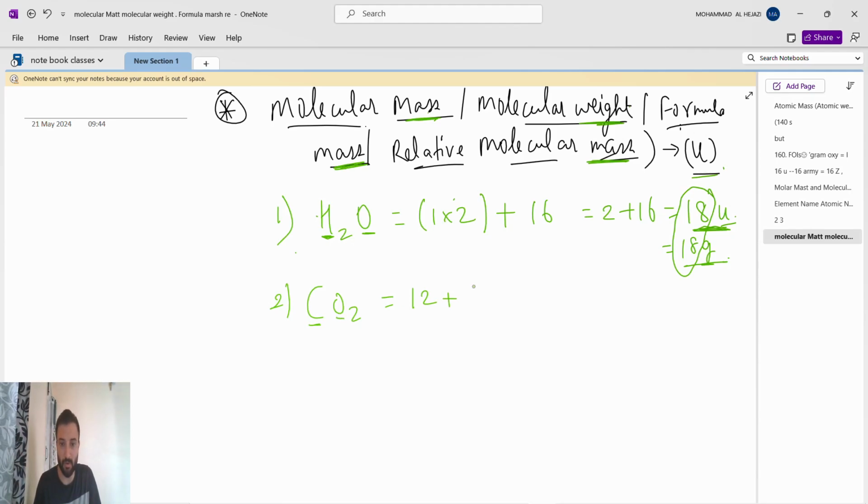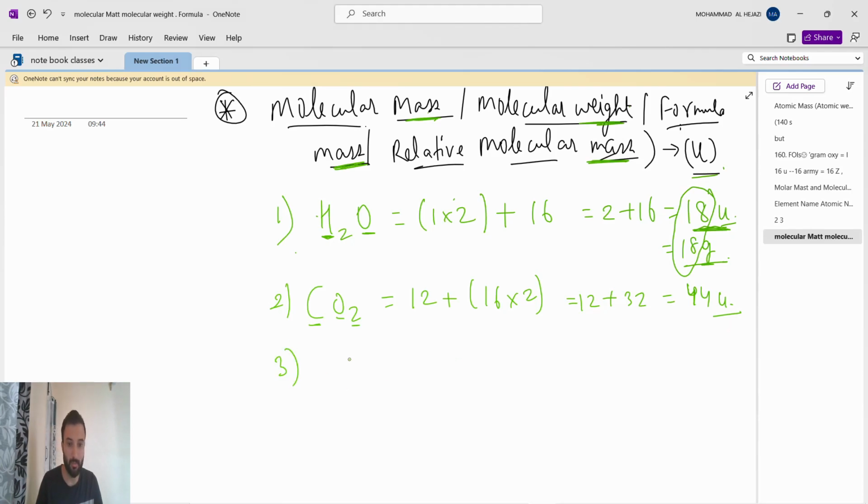So atomic mass of oxygen is how much? 16. And how many oxygen are there? 2. So 16 into 2, 32. So 12 plus 32, 44. We have to find the molecular mass, so it is 44 u. If you have to find the gram molecular mass, 44 gram.